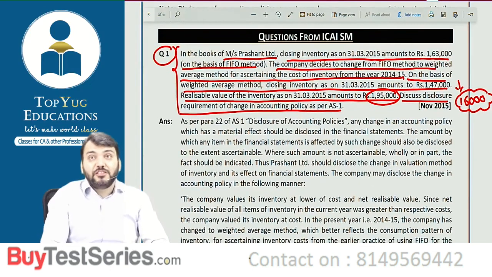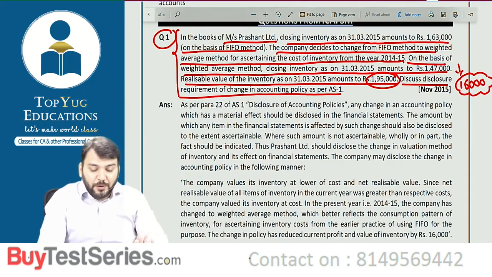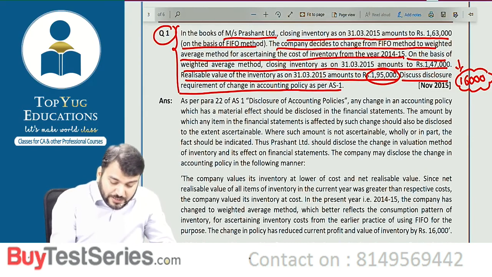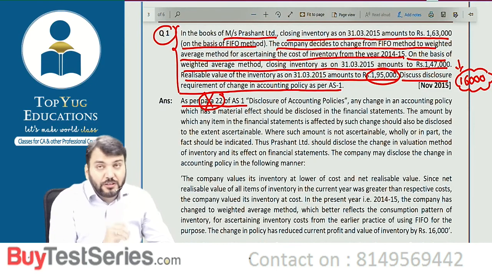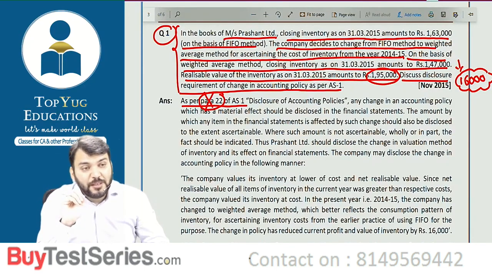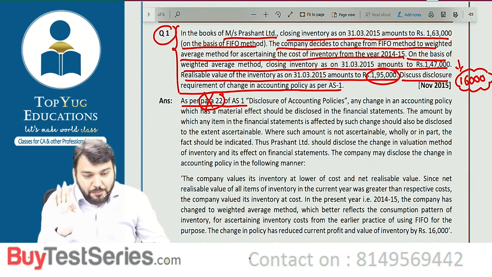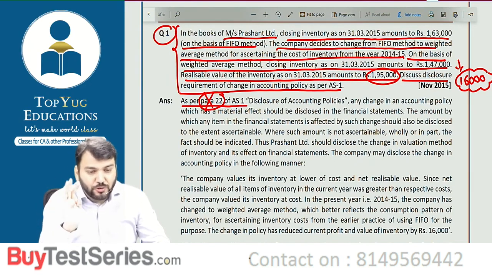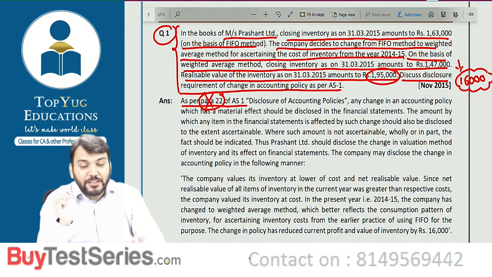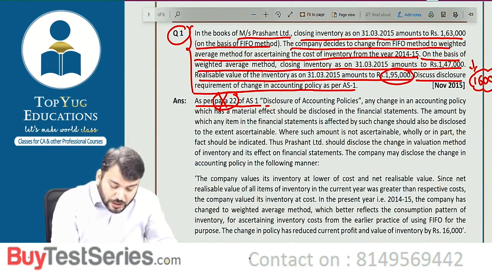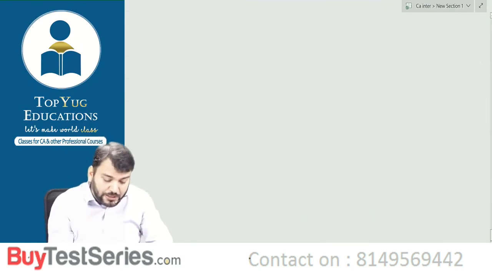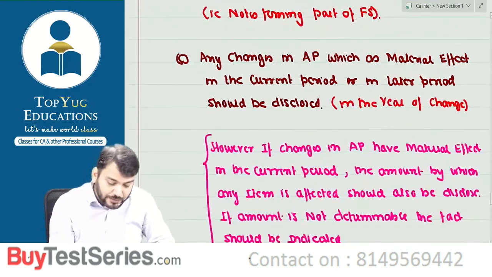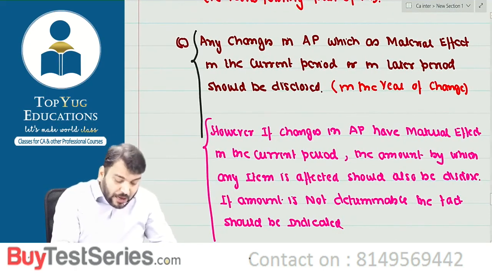This type of question is dangerous because you need to write it down properly. So how to write it? Let us understand. As per AS1, the para number is not important from the examination point of view because it is not easy to remember. If you cannot remember the para number, leave it. In the exam you will write: as per AS1, disclosure of accounting policy. Whatever I have given, this whole para you need to write down, up to here.